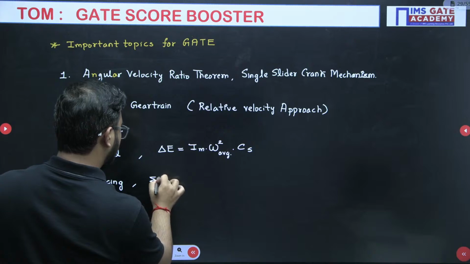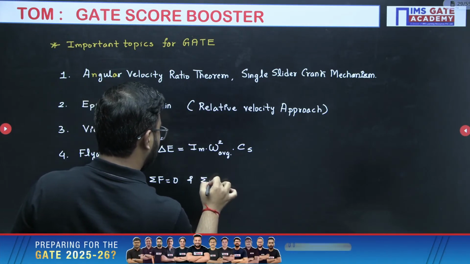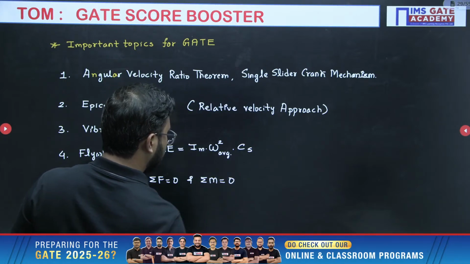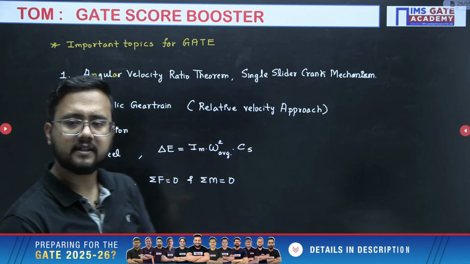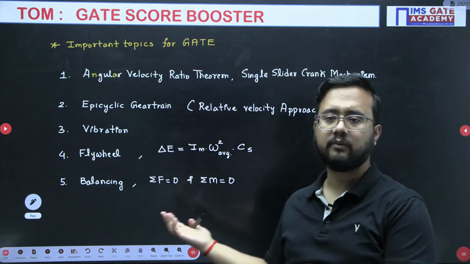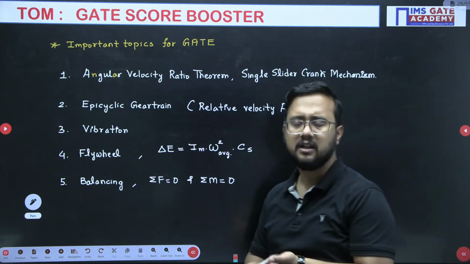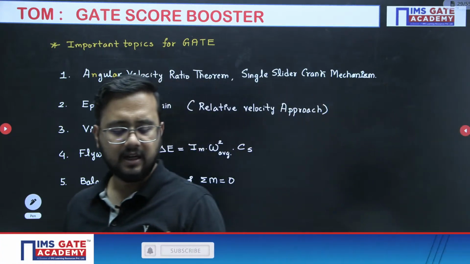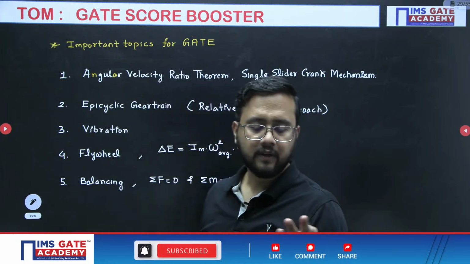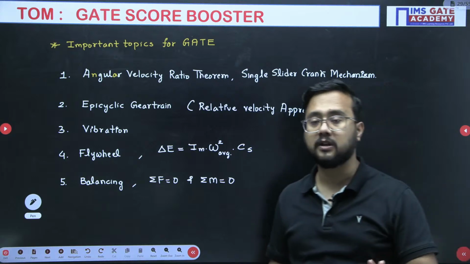Summation of forces has to be 0, and summation of moments has to be 0. This is what we need to take care of. Then governor: chances are questions from governor are very few. Last year, till now, they've asked 2-3 questions, and those were very simple. Governor, if you have not prepared, no need to touch. Then gyroscope, again, if you have not prepared, no need to touch as of now.